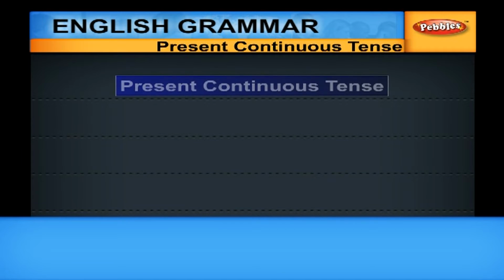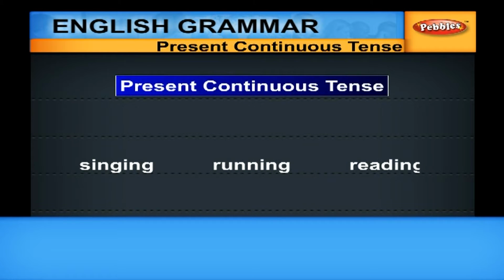The second aspect that we are going to take up is continuous. Present continuous. We also call it present progressive. How do you form a progressive aspect? We have already seen the VING form, what we call present participle. Normally, we mistake the ing form for continuous aspect. That is a mistake. Ing form is not progressive. It is present participle. It is a lexical item, but it can be independent.